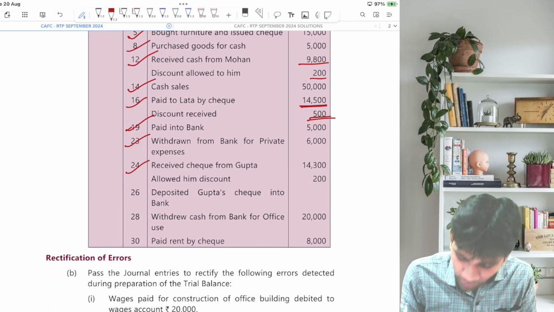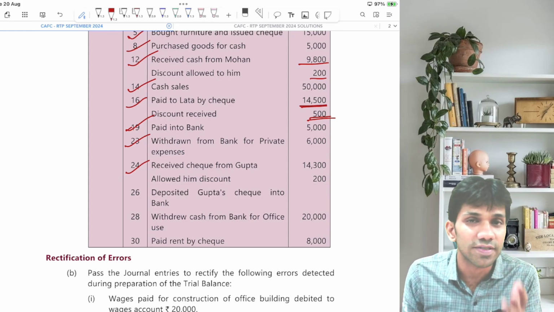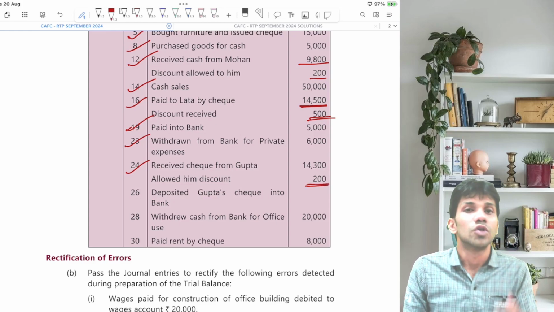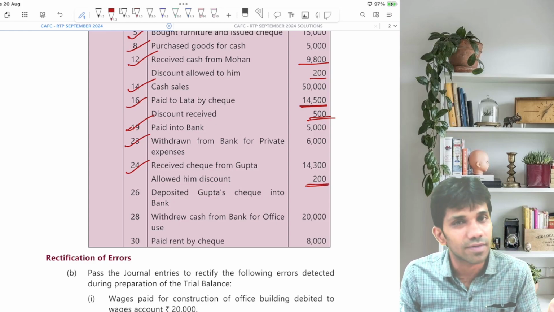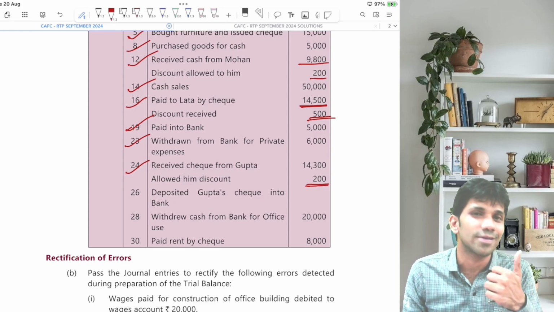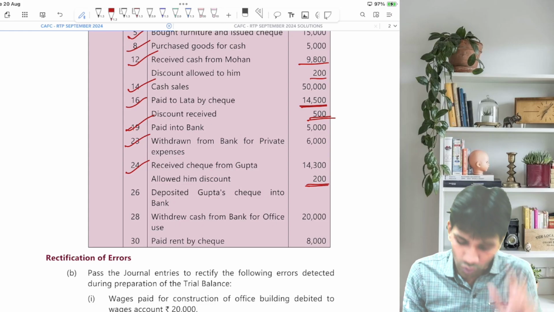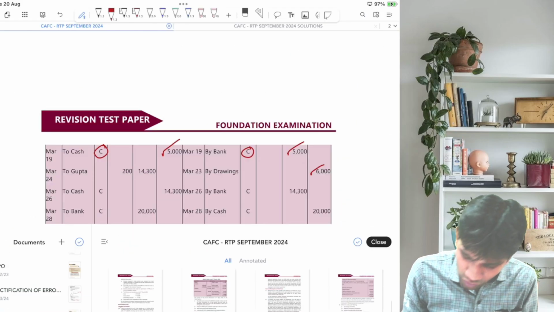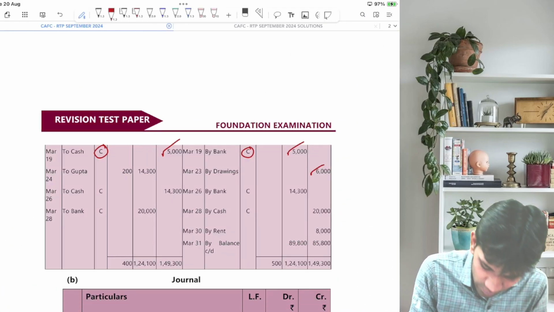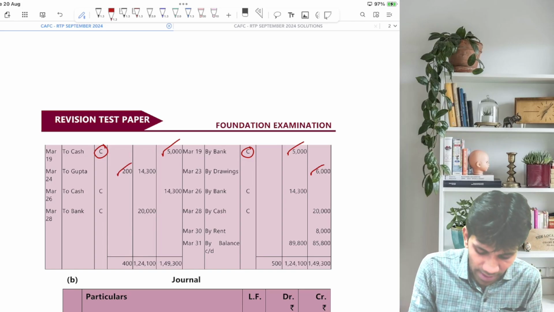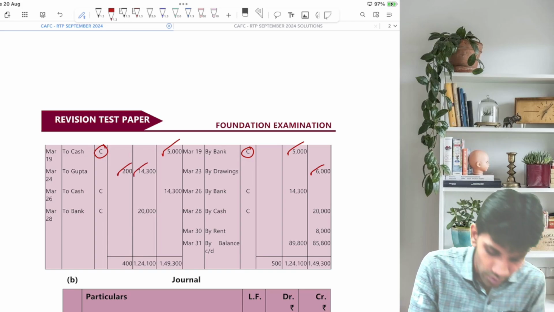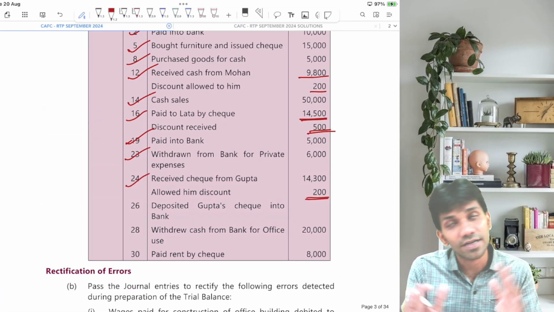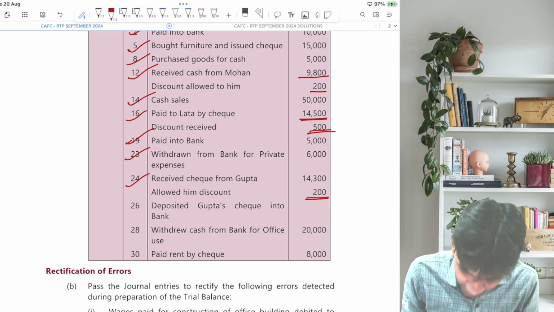Received check from Gupta 14,300. So we have received a check of 14,300 from Gupta and allowed him a discount of 200. So it will be bank account debit, discount allowed account debit to Gupta. It will be on the debit side of cash book, in the discount column 200, in the bank column 14,300 to Gupta account. Now let's go ahead.